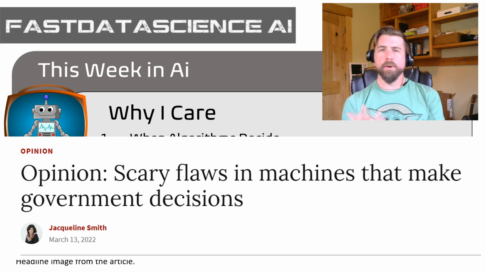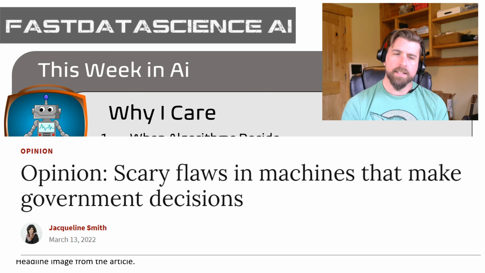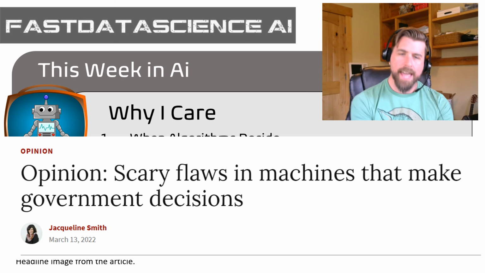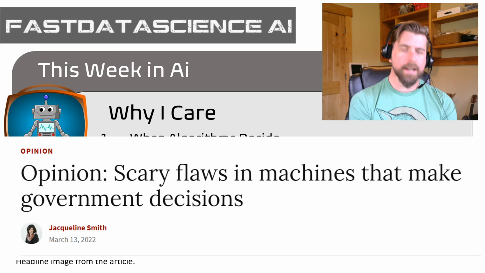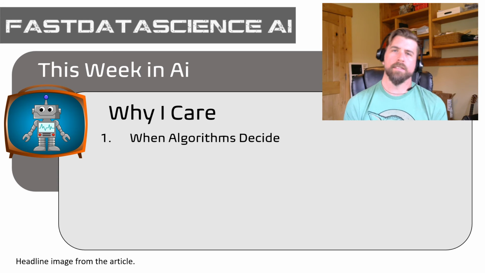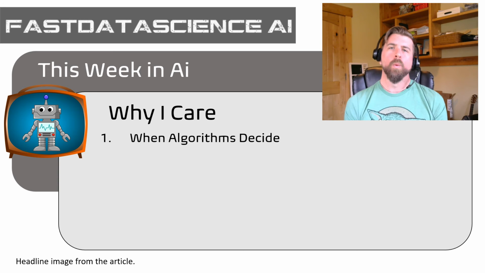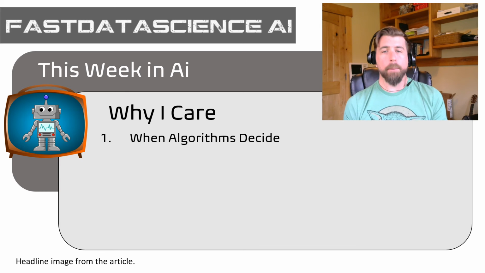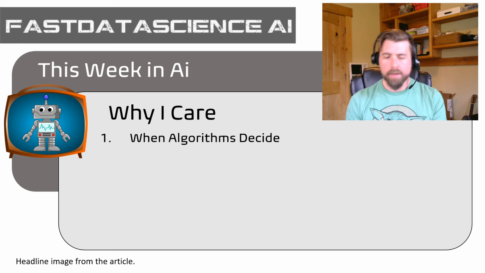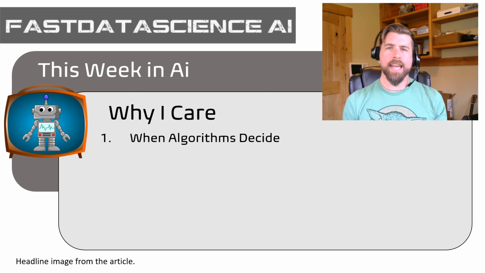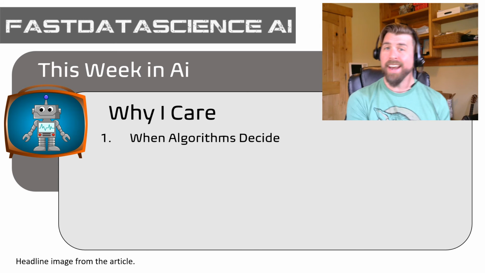On a related note, I pulled this article in, Scary Flaws in Machines That Make Government Decisions. So sort of related to both moral AI, but also mistakes in AI. This article was really cool because, why do I care? It actually teed up some really interesting consequences of when algorithms decide, what's the human fallout of that. By and large, we want our algorithms to be accurate, and so we leverage them to help automate decision making.